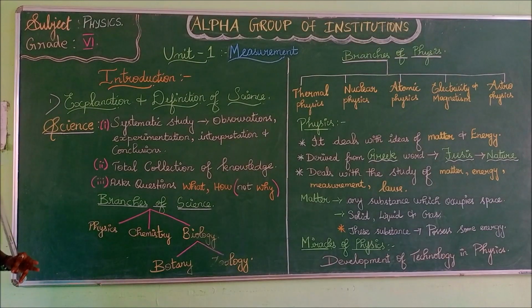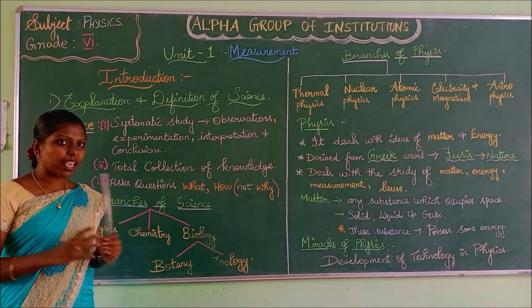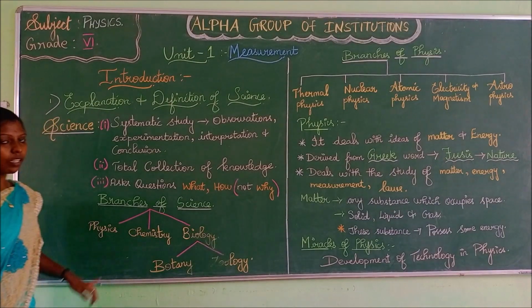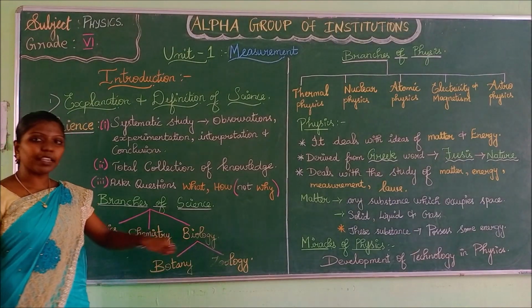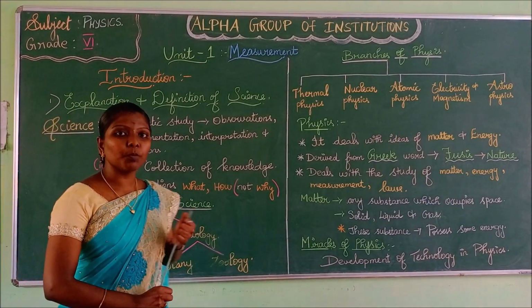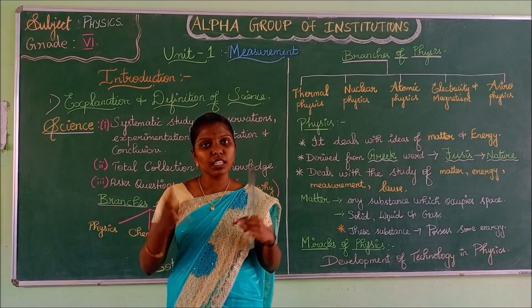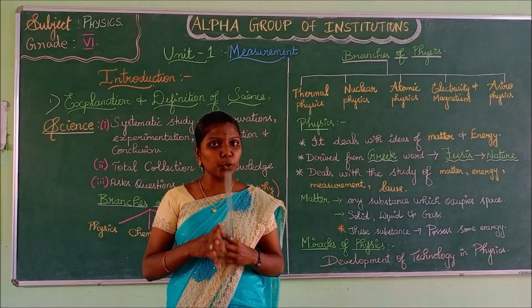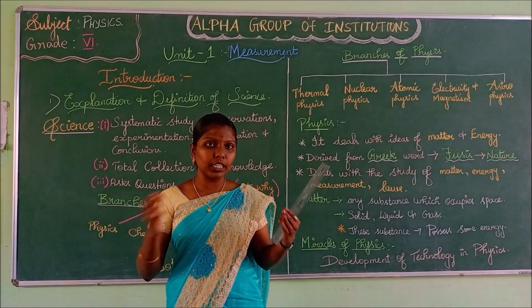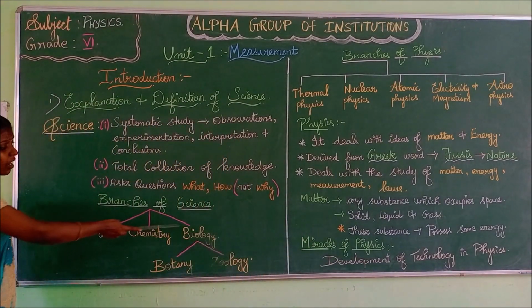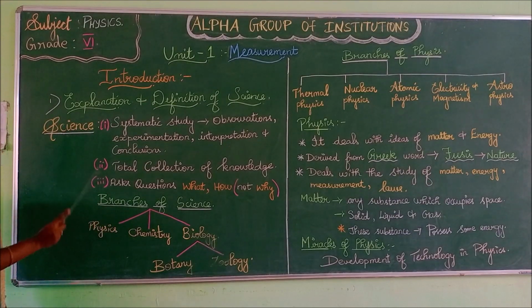Science has 3 major branches. Example, physics, chemistry and biology. So far in 5th, you might have studied the subject science as the whole, right? Physics, chemistry, biology, everything will be combined for you. Now, you will study it separately, physics, chemistry and biology. Those 3 are the branches of science. 3 major branches of science are physics, chemistry and biology.